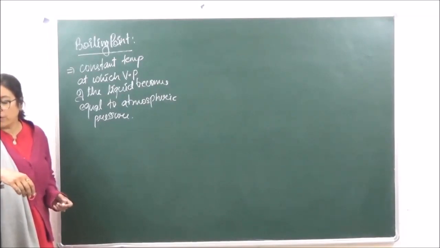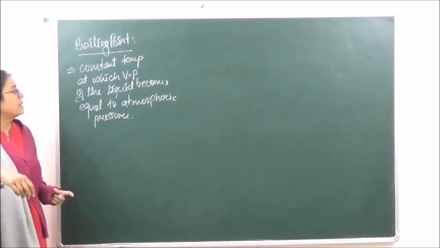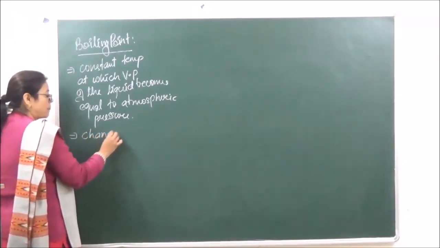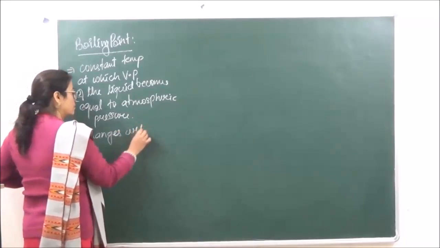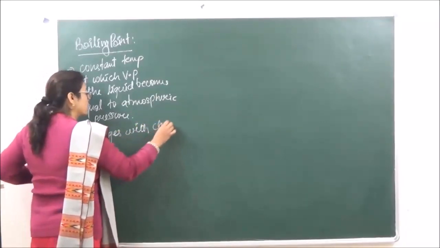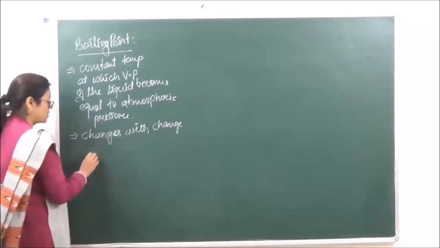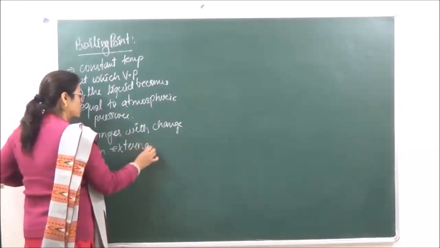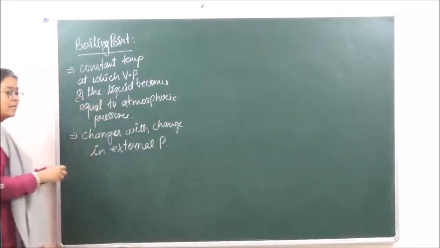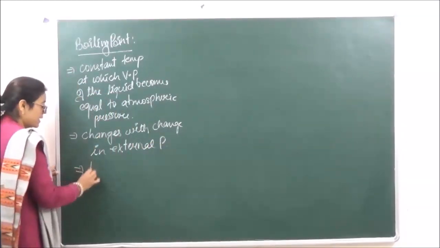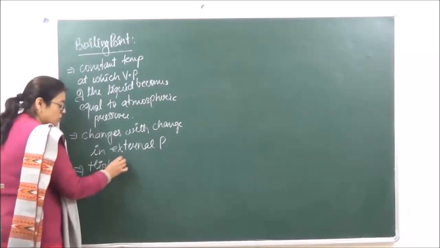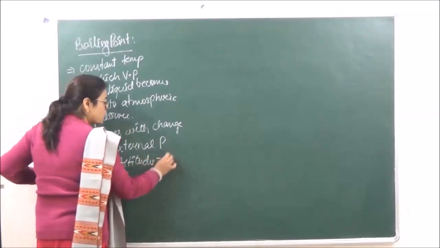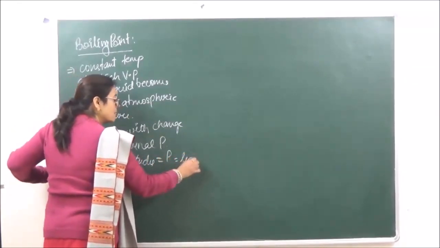Now over here, the boiling point of a liquid, we say that it changes with change in external pressure, right? For example, we say that at high altitudes, the pressure is going to be less, right?